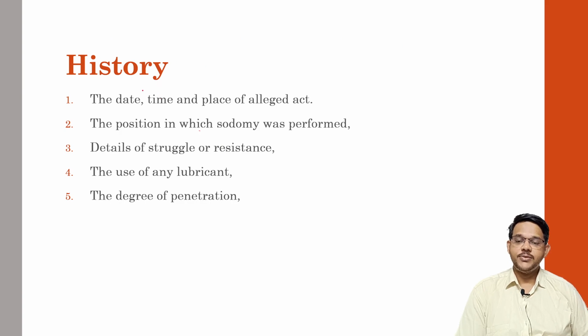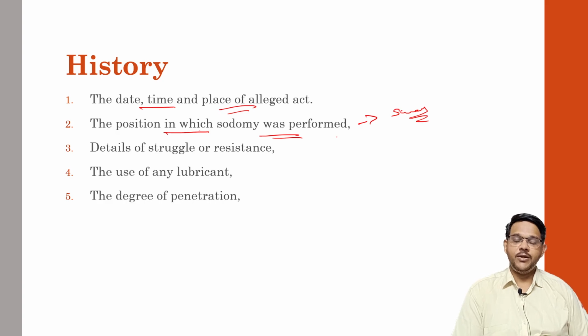Then a brief history will be taken, which includes the date, time and place of the alleged act. The place will be helpful to examine the scene of crime for presence of any foreign hairs, which will be useful. Then the position in which sodomy was performed is again helpful to know where the swabs should be collected, like semen swabs or any saliva stains.